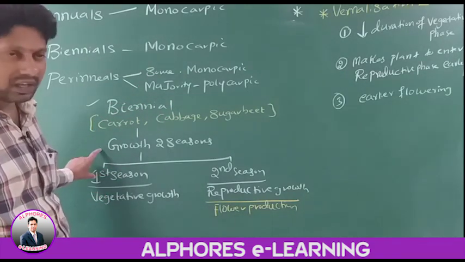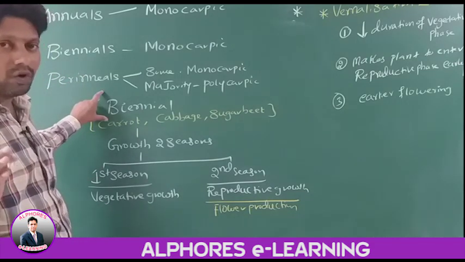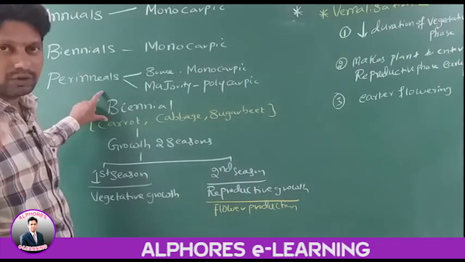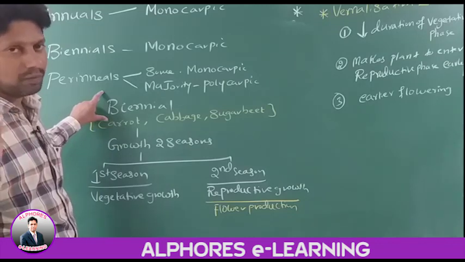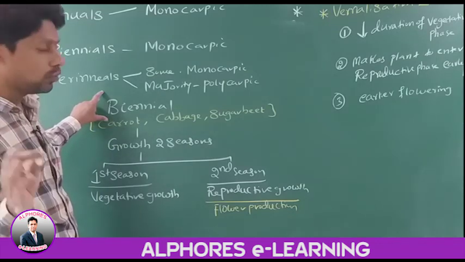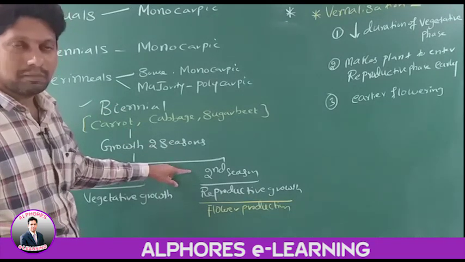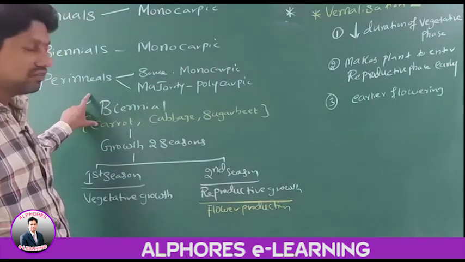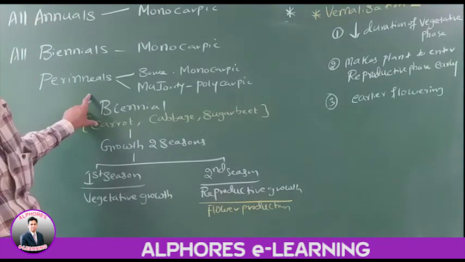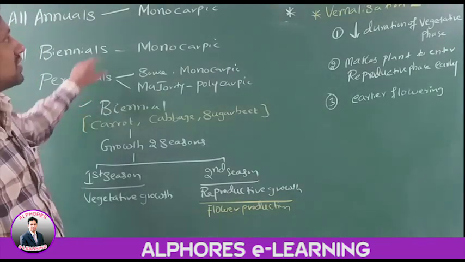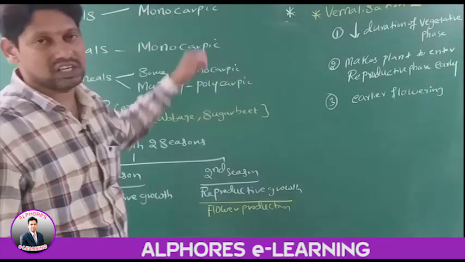Therefore, all biennials are monocarpic. They are supposed to produce flowers in the second season, but by vernalization we can make them produce flowers in the first season itself. This is about vernalization.